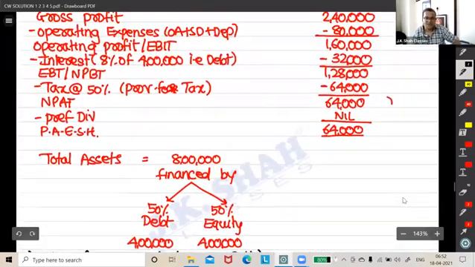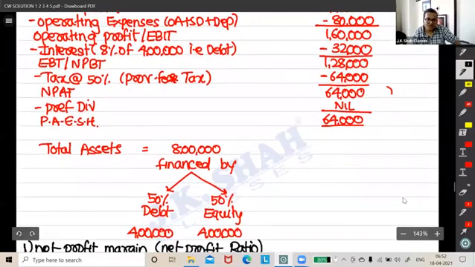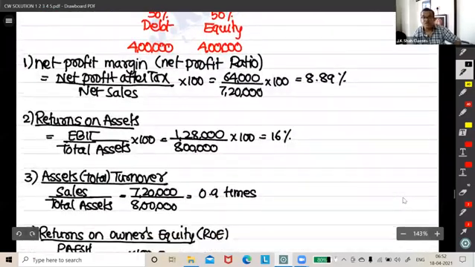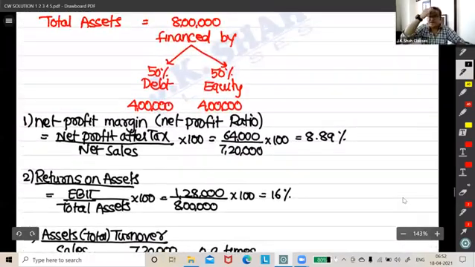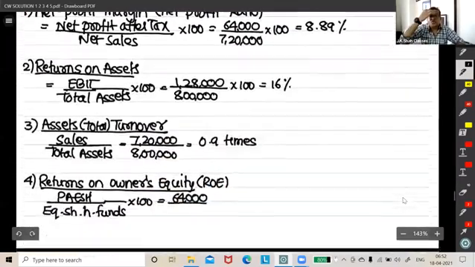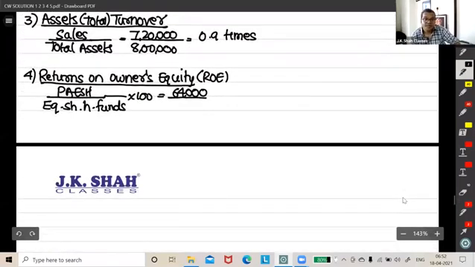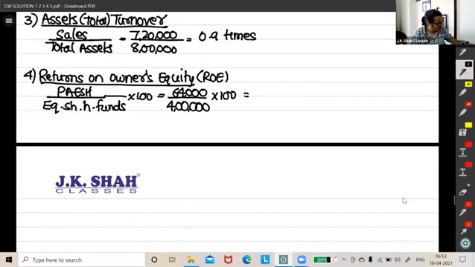Yeah. So PAT is 64,000. And then what do we know? See, what is told in the question is that our total assets are 8 lakh, out of which 50% is financed by equity. So here we will put 4 lakh. 64,000 divided by 4 lakh, 16%.